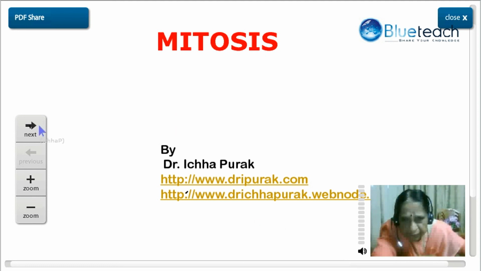Now this slide shows animal mitosis stages. The only difference is that in animal cells, the spindle is formed from two centrioles and the cell plate is formed by invagination. This slide shows differences in animal cell and plant cell mitosis. This also shows differences in animal and plant cell mitosis.